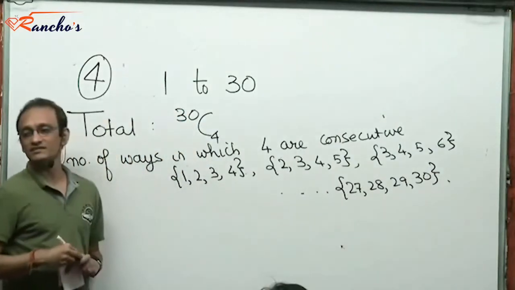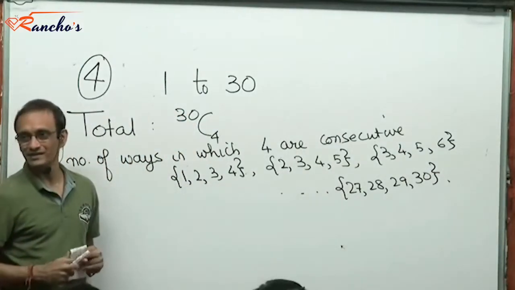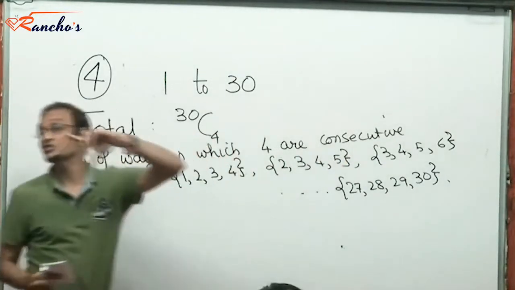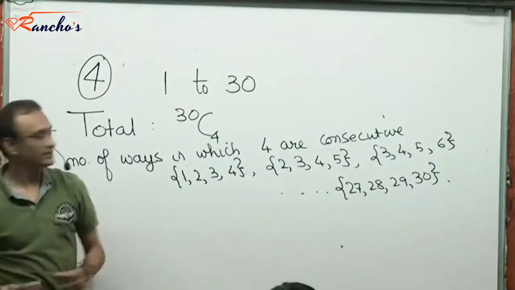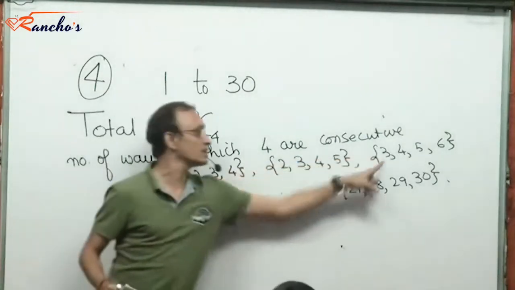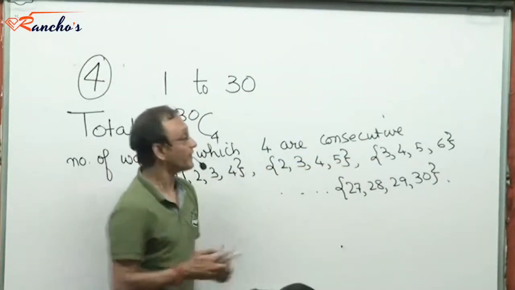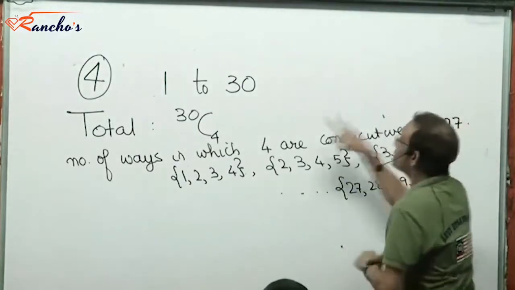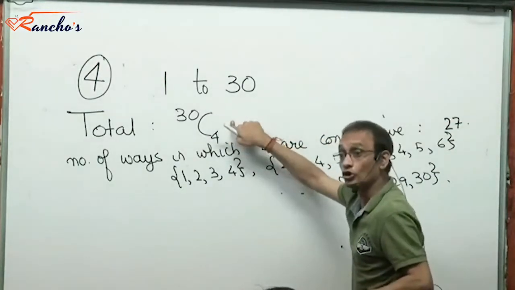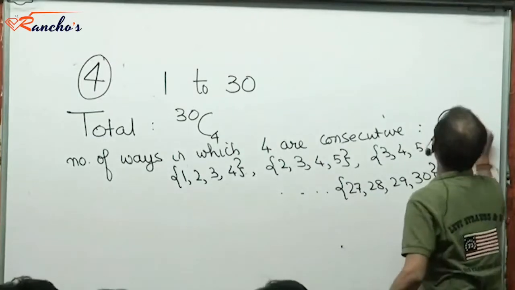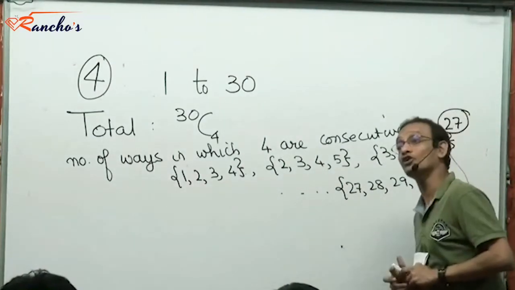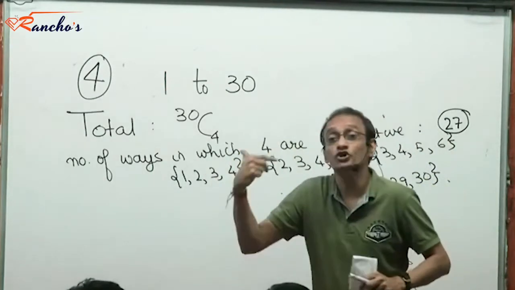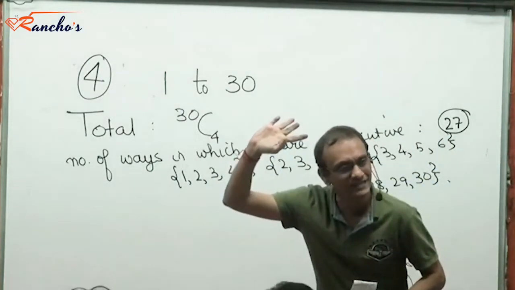How many are these? 27 in numbers. So in how many ways can I select 4 consecutive numbers? 27 ways. See, this is 1, this is 2, this is 3, this is the 27th way, right? So this 30C4 contains 27 cases in which 4 are consecutive. Therefore, the remaining must be such that no 4 will be consecutive in the remaining selection.